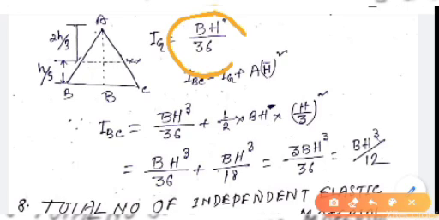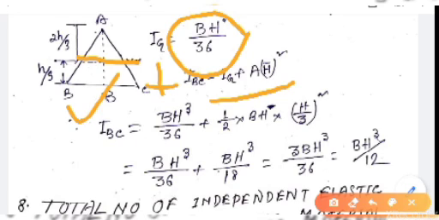By parallel axis theorem of moment of inertia, I_BC equals I_G plus A h bar square. Here I_G is moment of inertia about the CG, A is the area of the triangular section, and h bar is the center of gravity from the base, from where we calculate the moment of inertia.